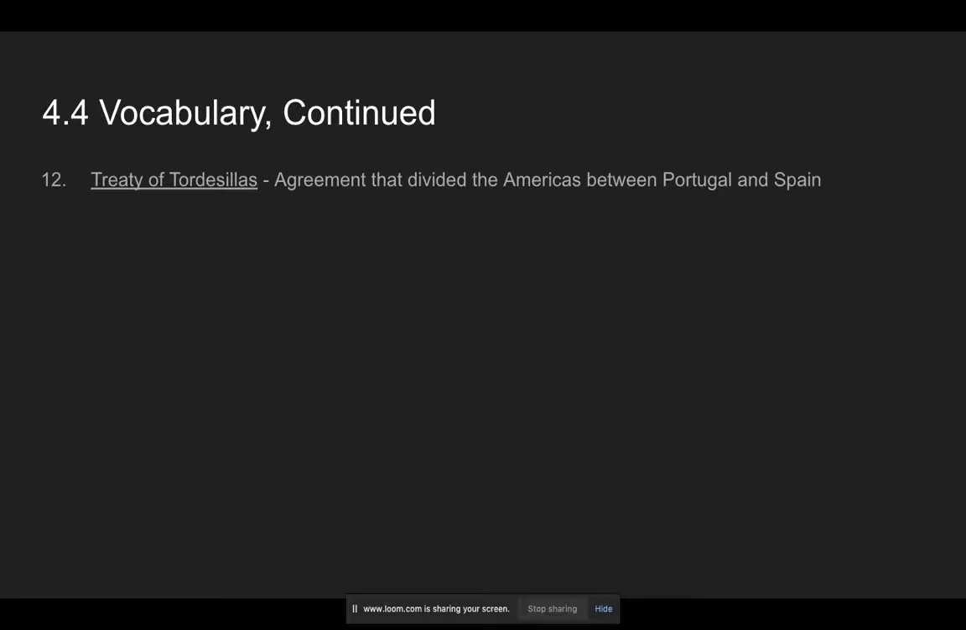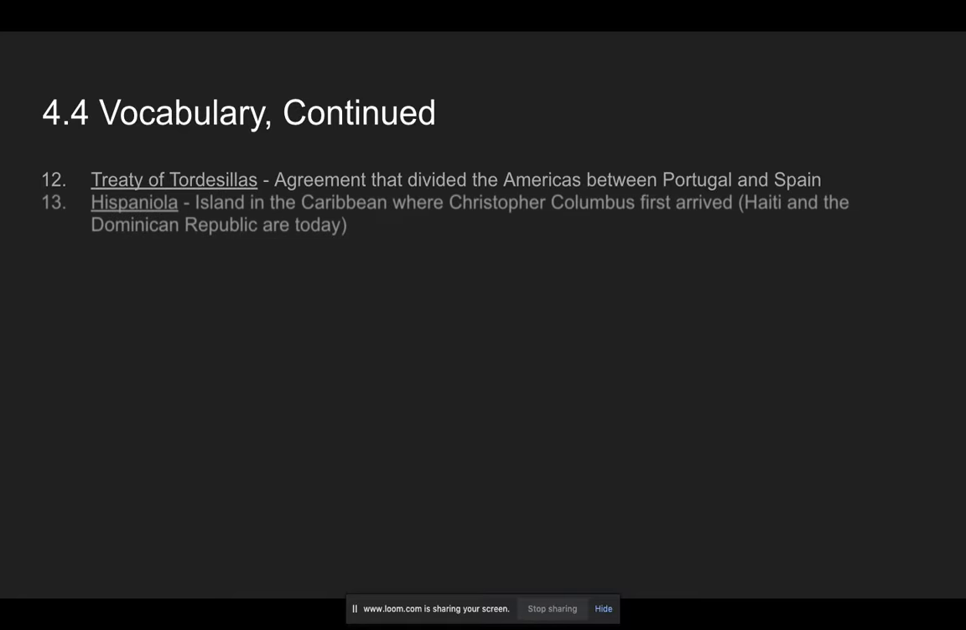Next, the Treaty of Tordesillas was basically an agreement between Spain and Portugal, and they just divided the entire New World between Portugal and Spain. The whole thing. I think I have a little graphic for you later. Hispaniola is the island in the Caribbean where Christopher Columbus first arrived. Today, it's where Haiti and the Dominican Republic are located. Again, that's the island of Hispaniola.